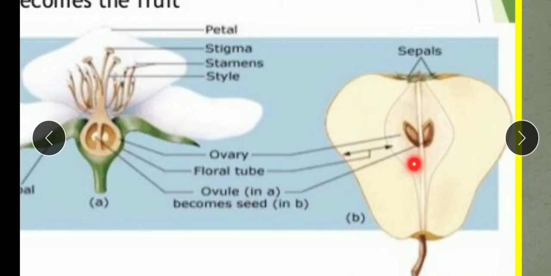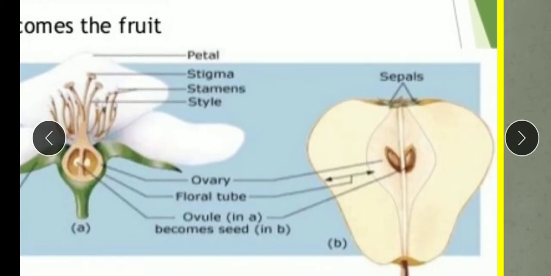This is the diagram of an apple. Some fruits like apple and pear are known as false fruits also, because their ovary does not form their main fleshy part. This fleshy part of the apple is not formed by the ovary, so it is a false fruit. The ovary, you can see here, is in the dry form. Here only the membranous form of the ovary is there, and inside it the seeds are present.